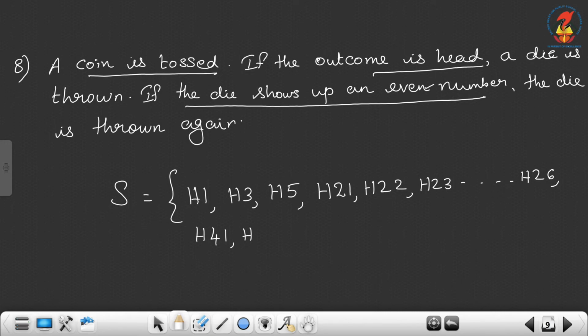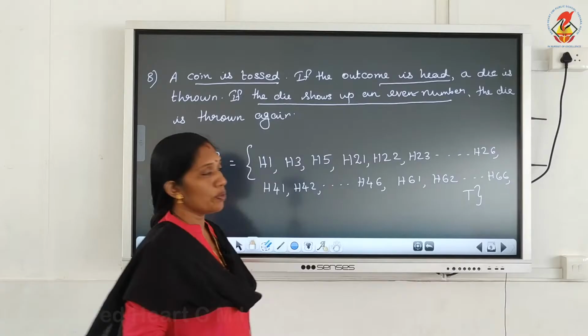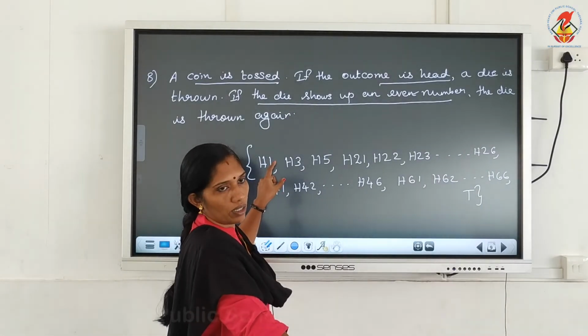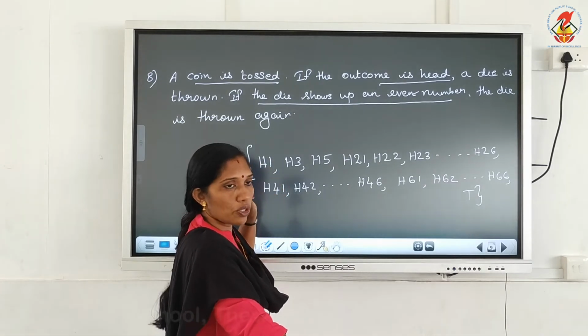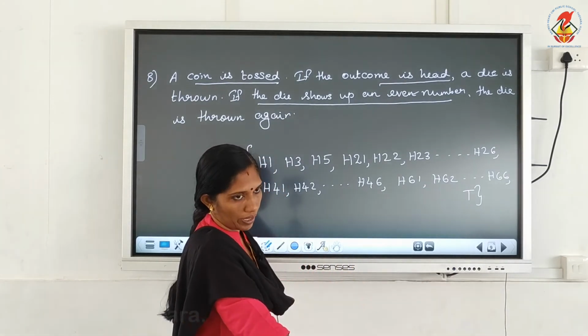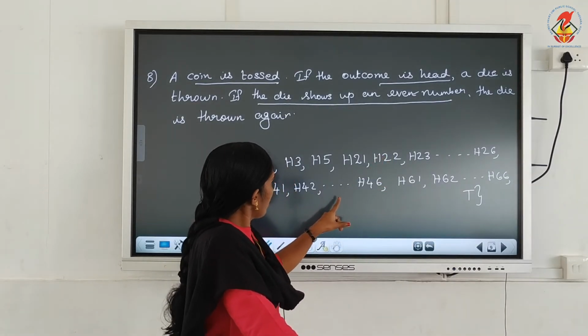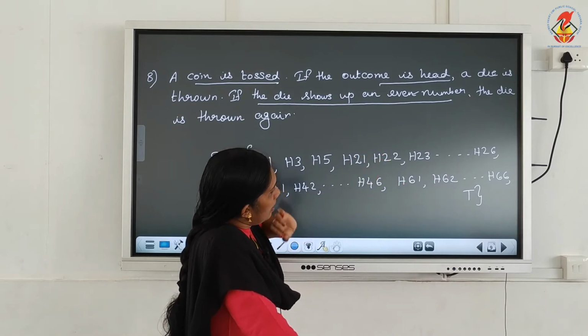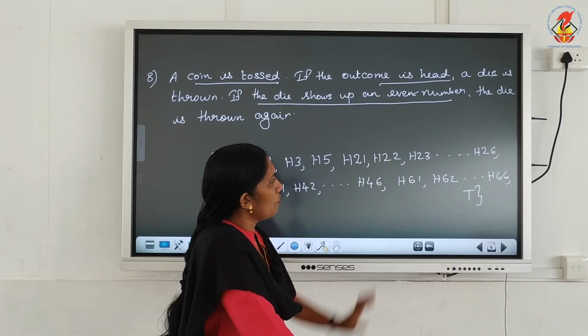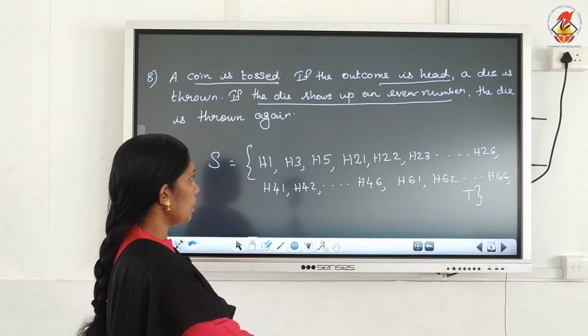H41, H42, etc., H46, then H61, H62, H66. Then what about tail? Nothing is mentioned in the question. If head occurs, we roll a die. If the die shows up an even number, again you have to roll a die. So this is the experiment. So here 6, 6, 6, 18, 18 plus 4, 22 outcomes.